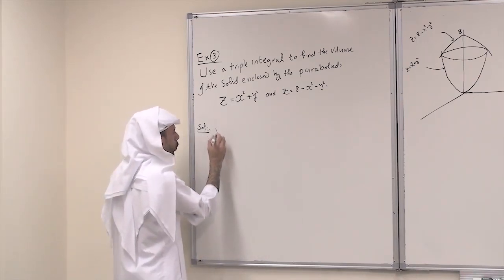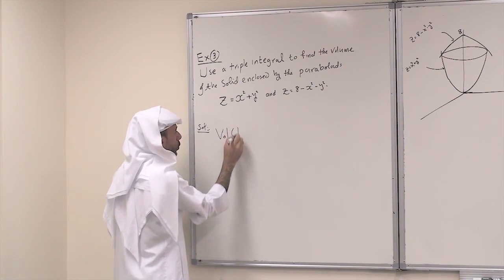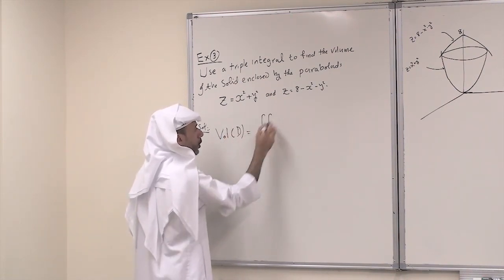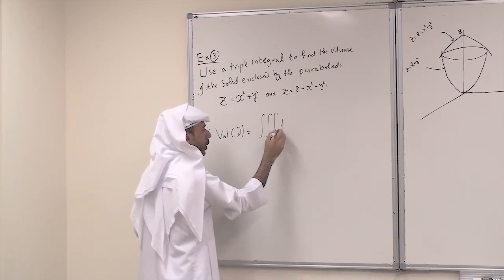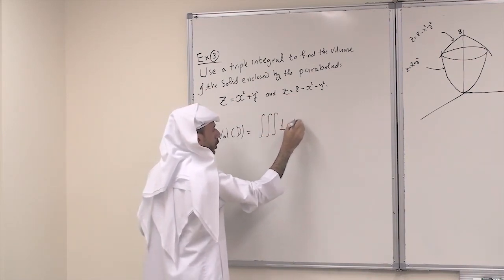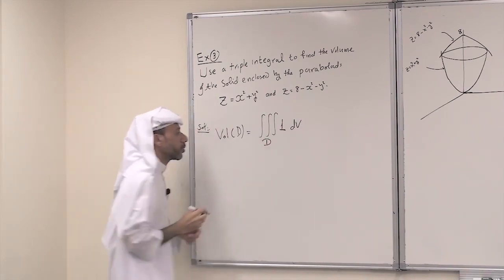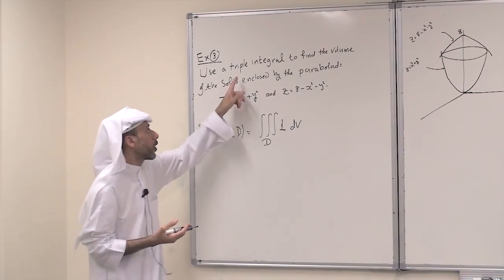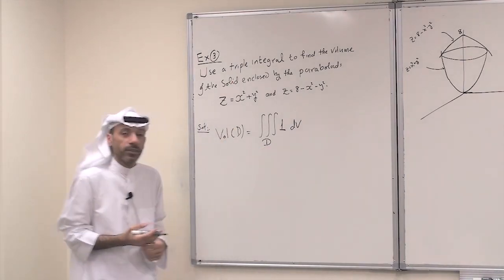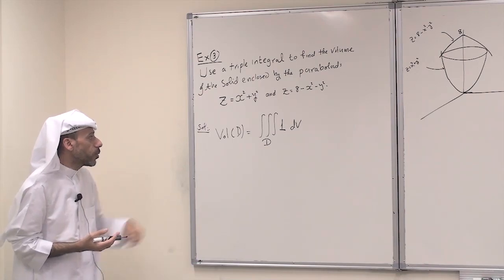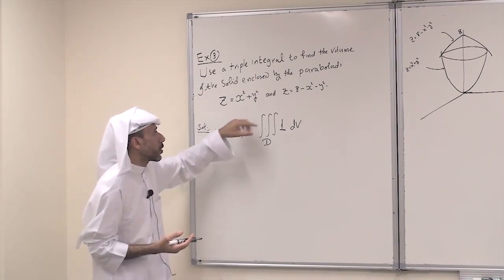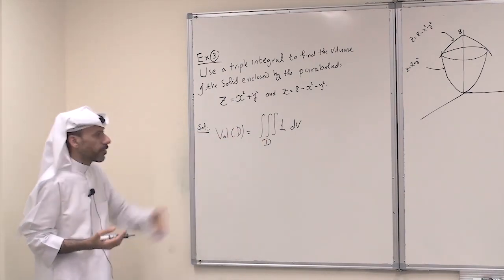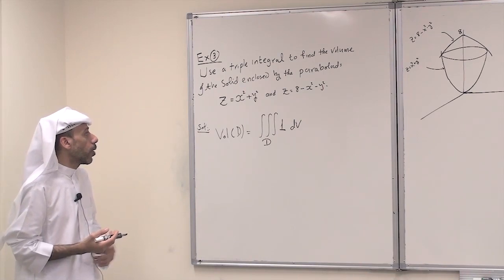We have the formula: volume of the solid D equals the triple integral of the function 1 dV over D. So if you want to use a triple integral to evaluate volumes, then we have to use this formula. Then we take D, sketch the solid D, try to find the limits of integration, and then evaluate it. What is the solid D?